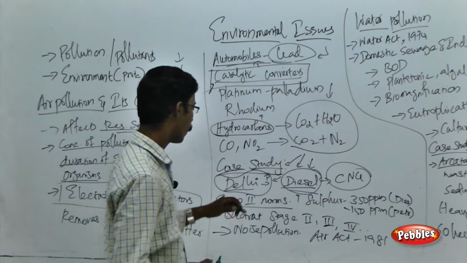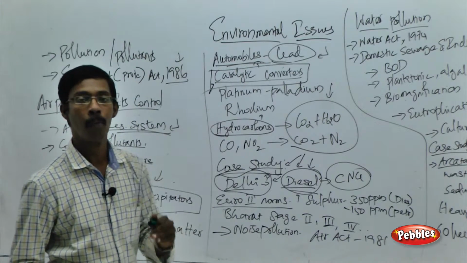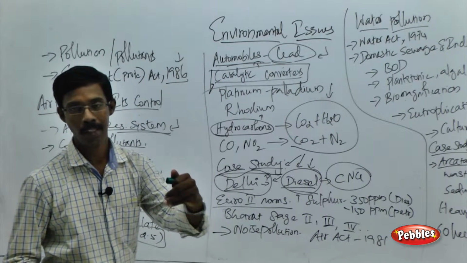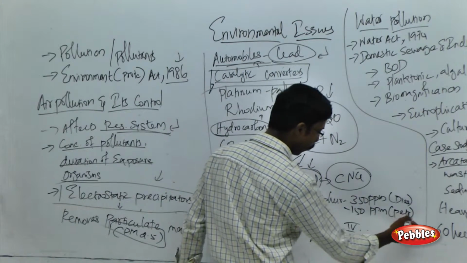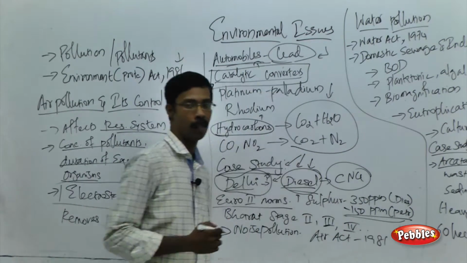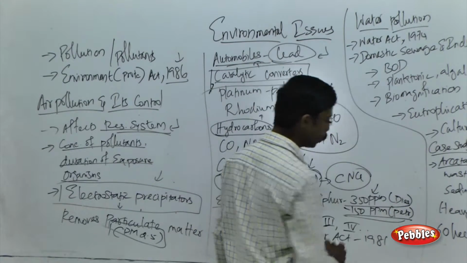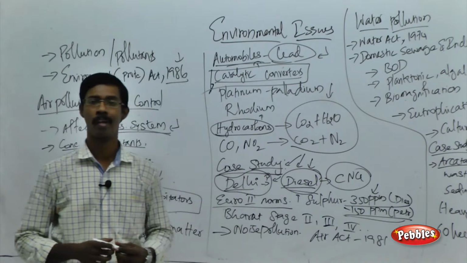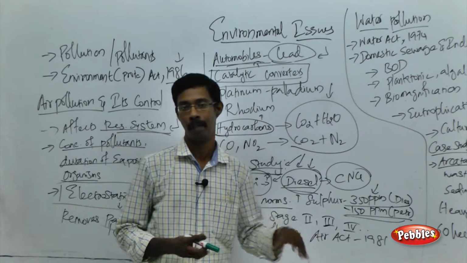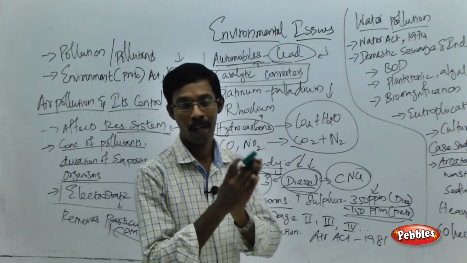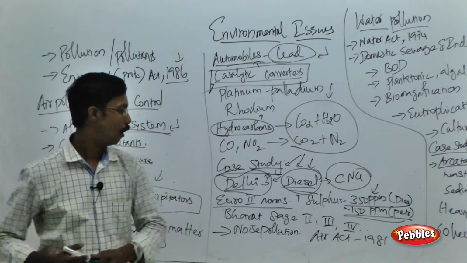For example, according to the Euro 2 norms, the permitted amount of sulfur released from petrol vehicles would be around 150 parts per million, and from diesel vehicles around 350 parts per million. But our aim is to control the level below 50 parts per million. That is our aim, to control the entire pollution level released from vehicles.